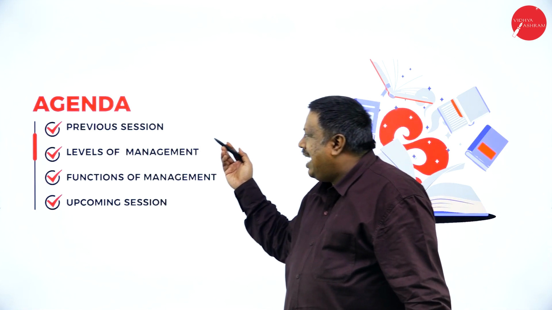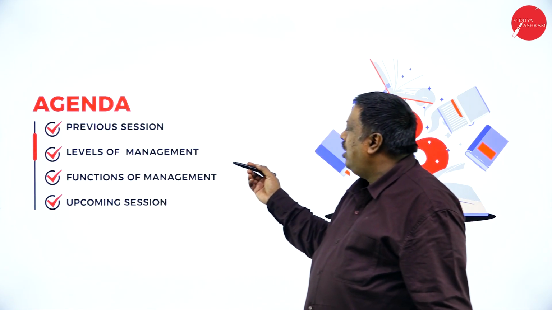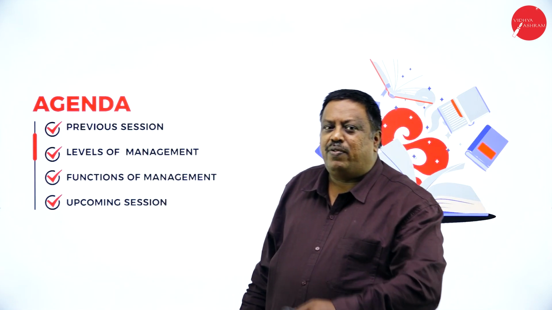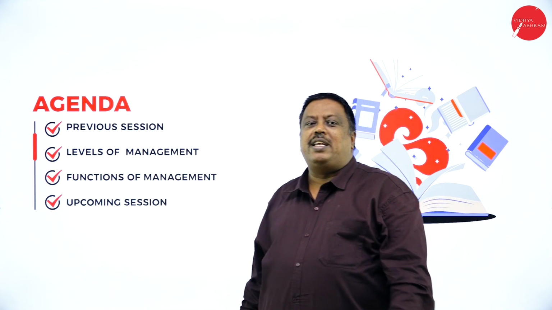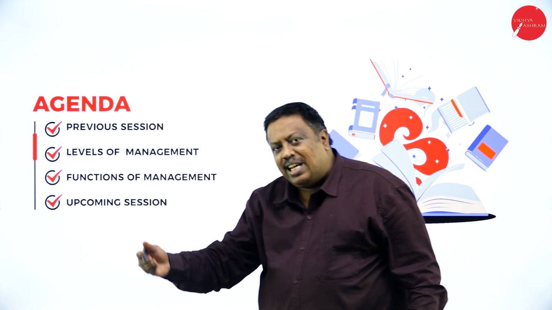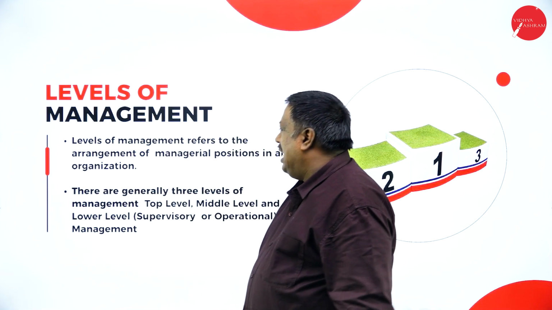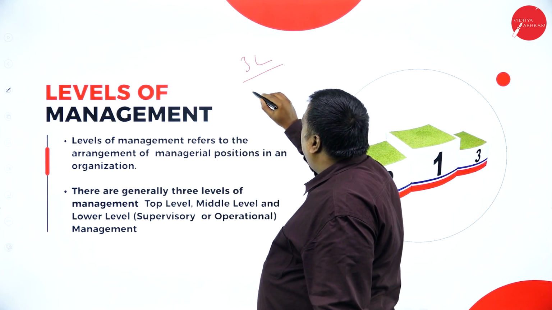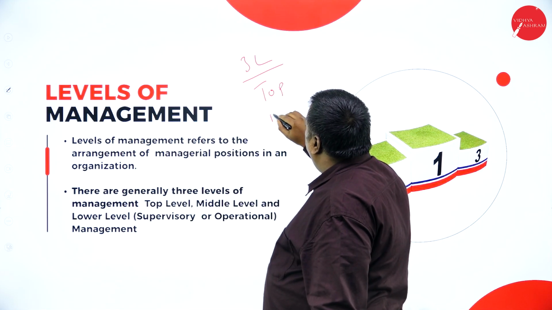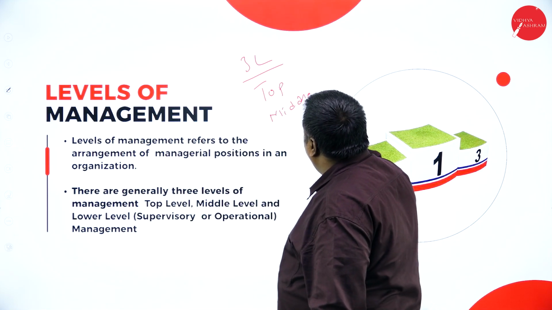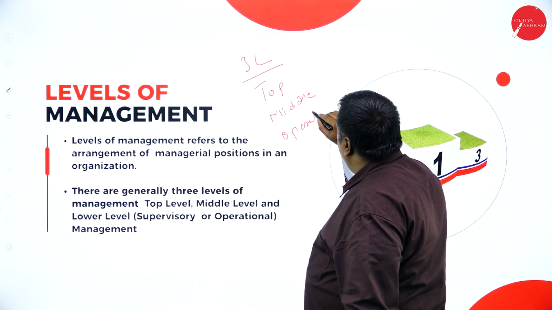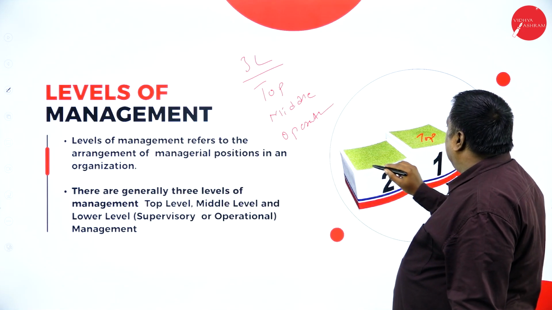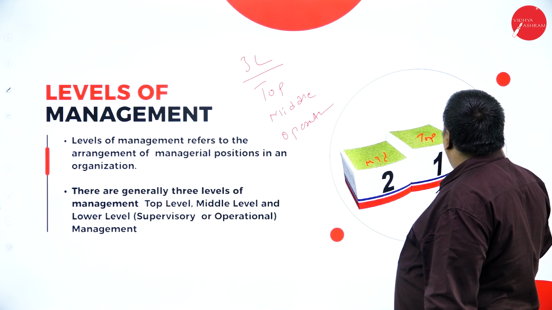In today's session, as I said, we are going to have a discussion on levels of management and functions of management. In our previous session, we discussed the nature of management, management as an art, profession, and science. In today's session, the levels of management. In our levels of management, we have 3 levels. It is called top level, middle level, and operation level. So there are 3 levels in our management. This is called top level, this is middle level, and this is the operation level.